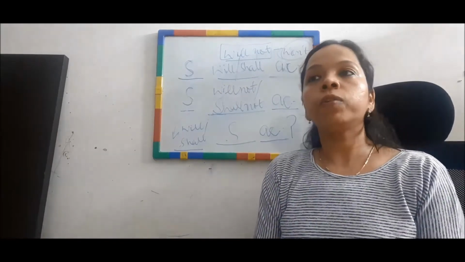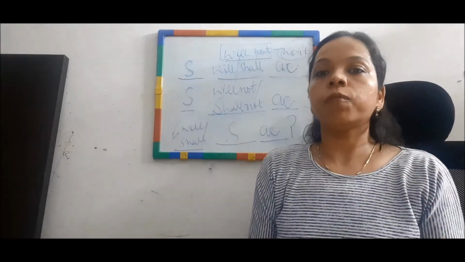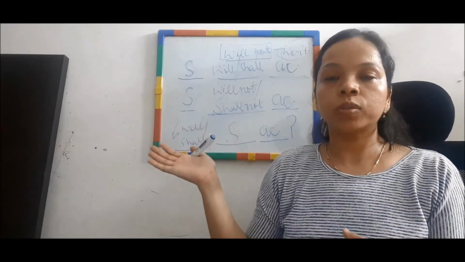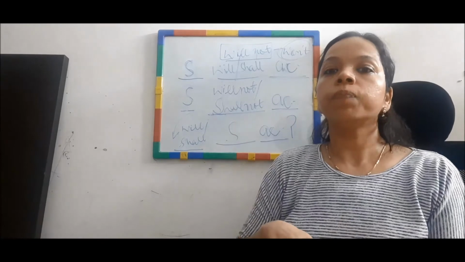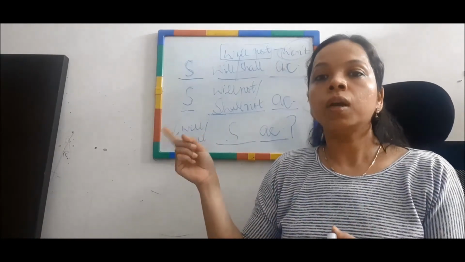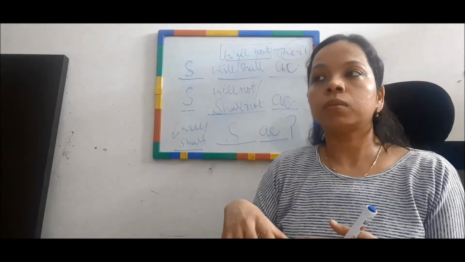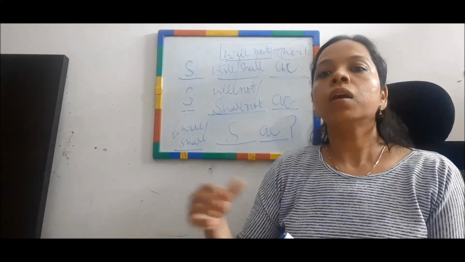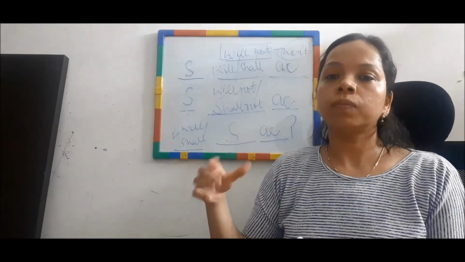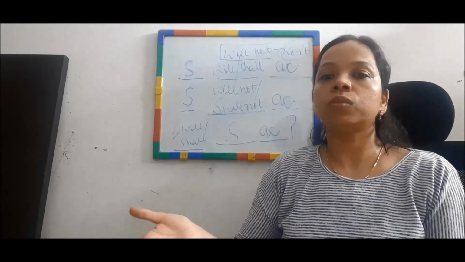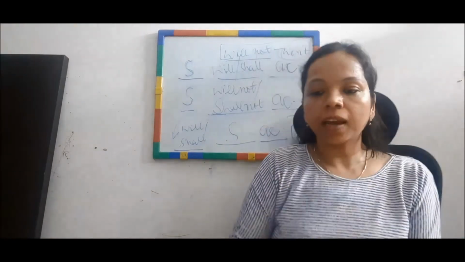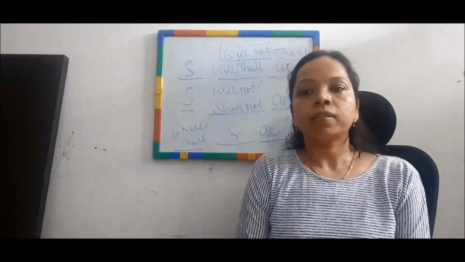Okay, so if you are speaking very fluently, if you are speaking very fast, तो हम लोग आजकल will not की जगह हम use करते हैं won't. So if I say कि I will not do this work tomorrow, या I will not do this today's evening, तो मैं ऐसे बोलूँगी कि I won't do this tomorrow or I won't do this today's evening. Okay, so simple.